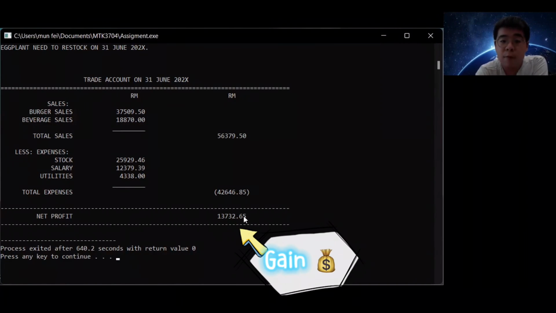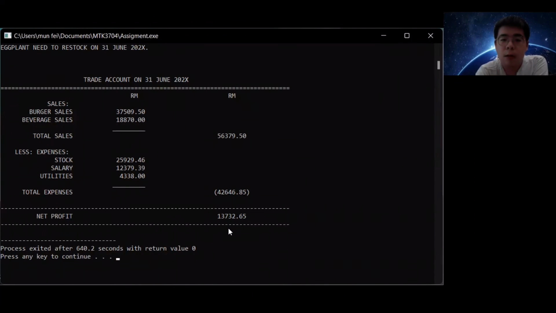So let's say the net profit is negative. That means some of the expenses are over already, so the catering traders have to take care of or pay attention to that part. So this is easy for the catering traders to calculate using a computer and not manually, because as you see, they have many things to calculate. With the assistance of the C++ program, it can help the catering traders a lot and save time and money.